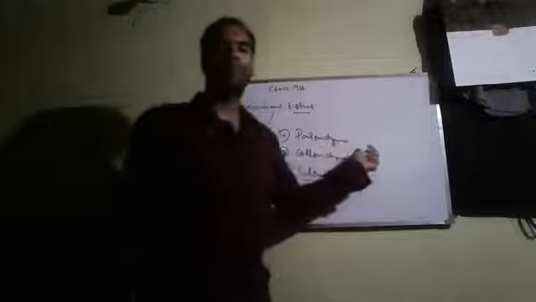First one is parenchyma. Parenchyma cells are living cells. They contain living protoplasm. All cells of parenchyma are isodiametric. This is a very important point. Now the question is, what is isodiametric?